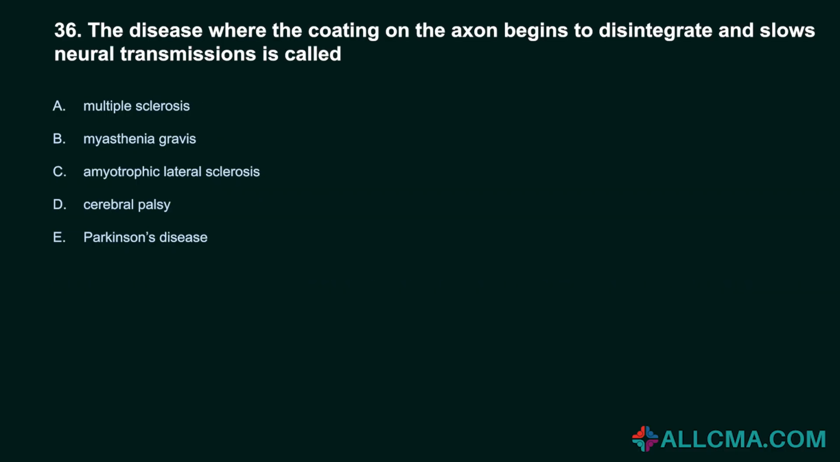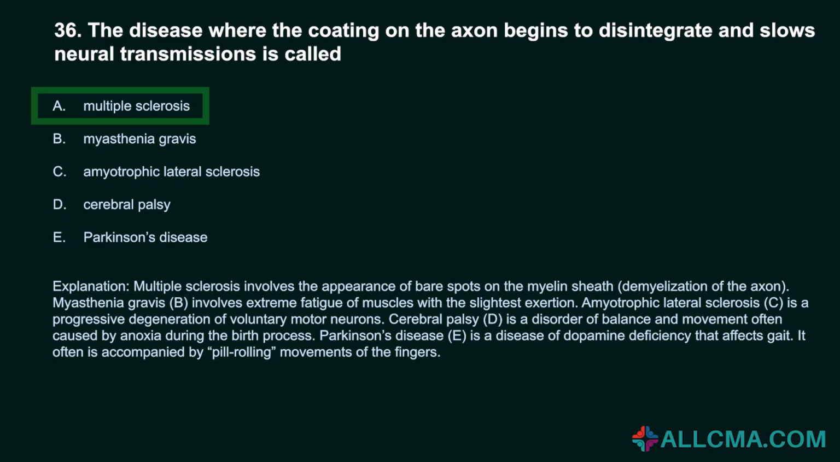36. The disease where the coating on the axon begins to disintegrate and slows neural transmissions is called: A. Multiple sclerosis. B. Myasthenia gravis. C. Amyotrophic lateral sclerosis. D. Cerebral palsy. E. Parkinson's disease. Correct answer, A. Multiple sclerosis. Multiple sclerosis involves the appearance of bare spots on the myelin sheath, demyelination of the axon.